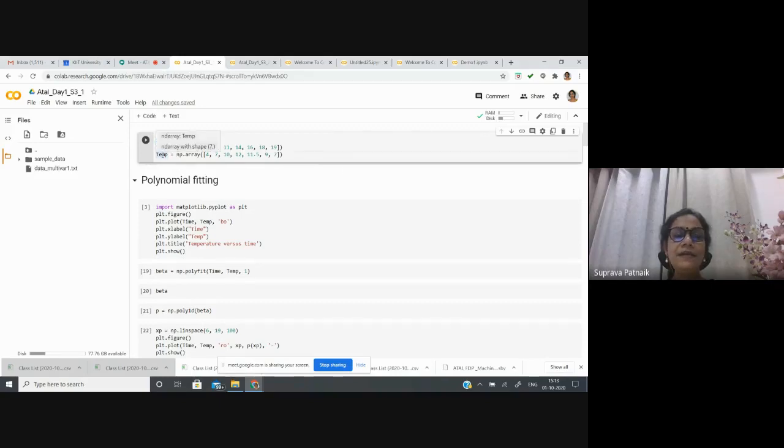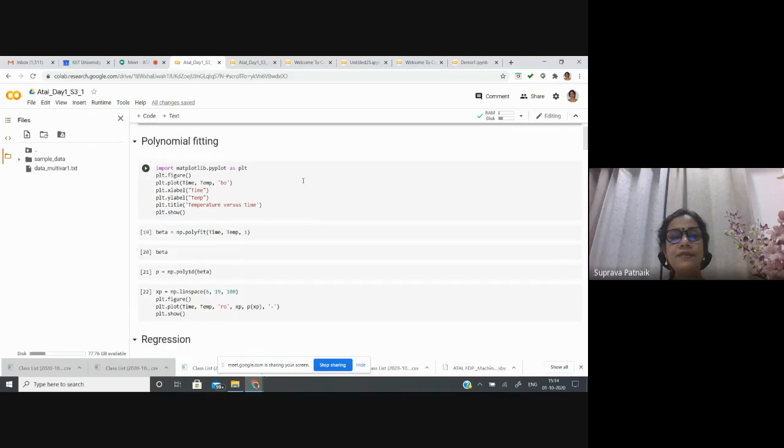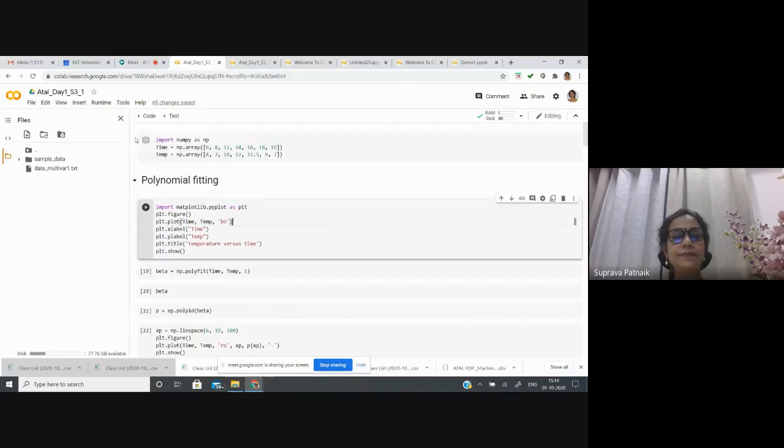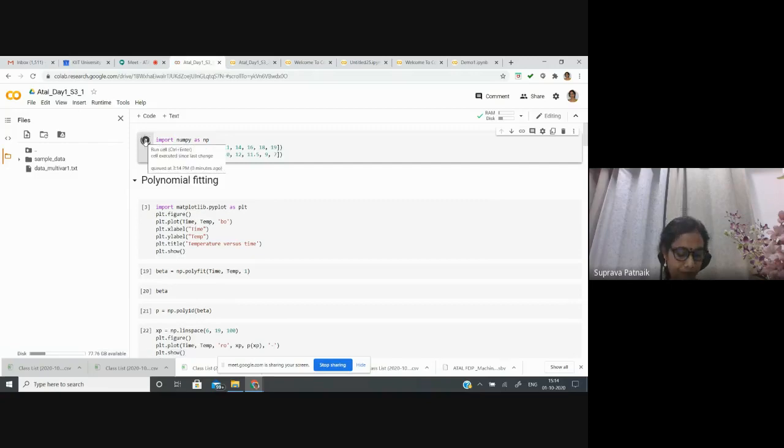Similarly, I have defined the temperature. So time and temperature are the two arrays which I consider as x and y. I'll plot them saying that one of the axes is the time axis, that is the x-axis, and the y-axis is the temperature. To have this plot, let me run this one.